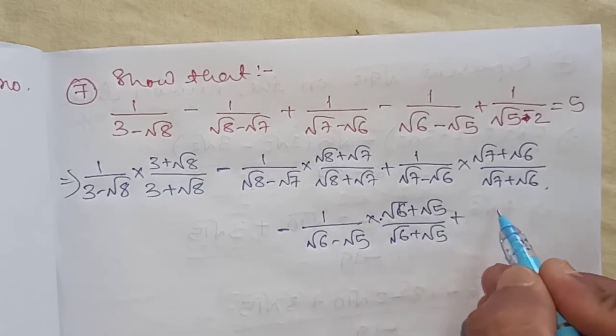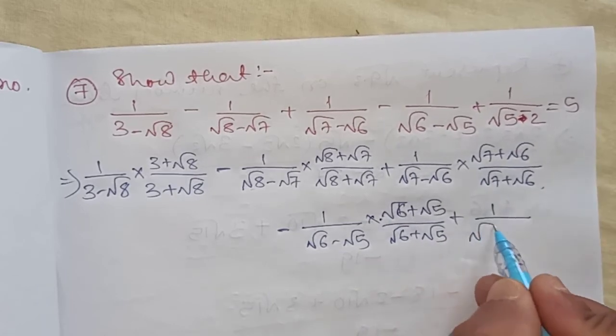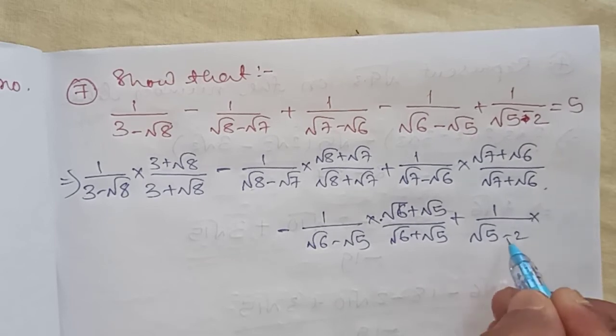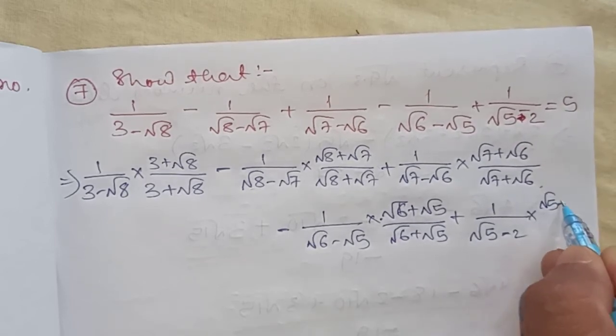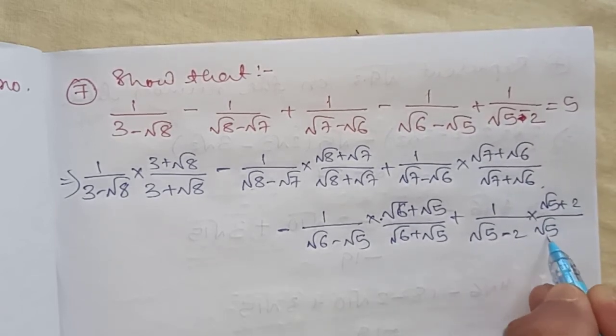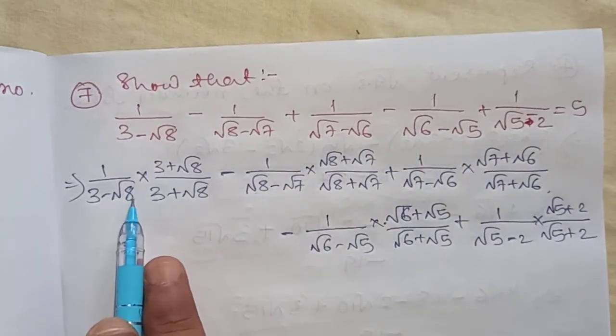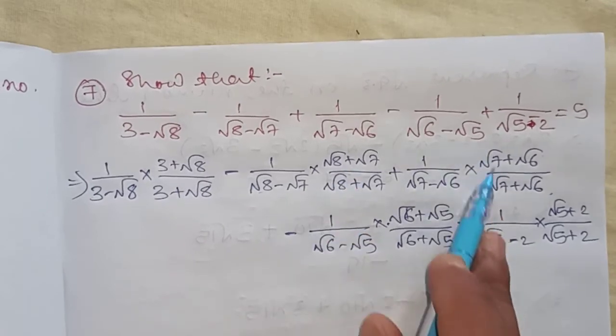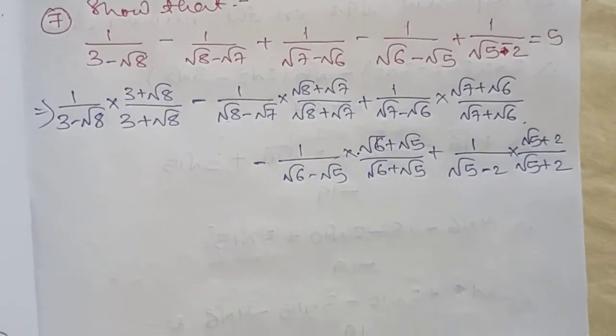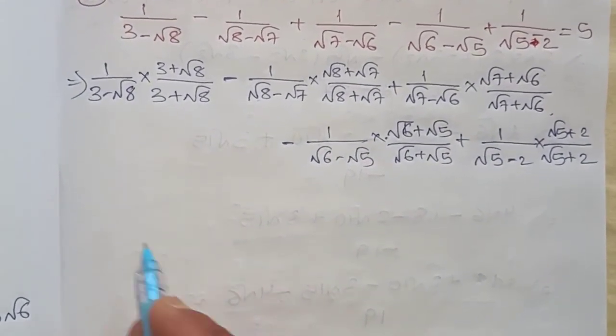Plus 1 divided by root 5 minus 2 into root 5 plus 2 by root 5 plus 2. So we have rationalized all the terms by multiplying same denominators with opposite sign.